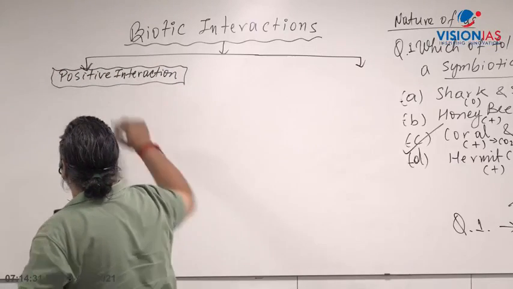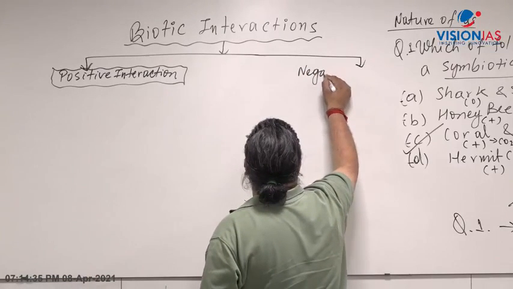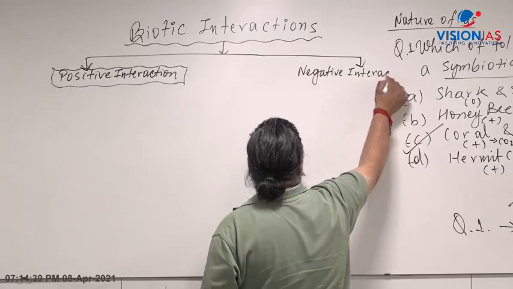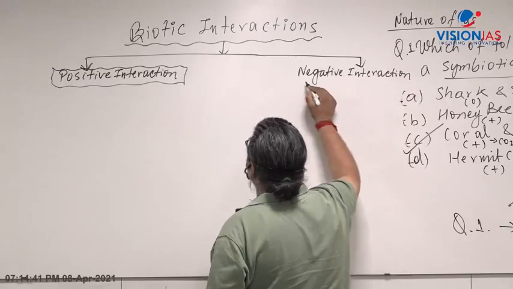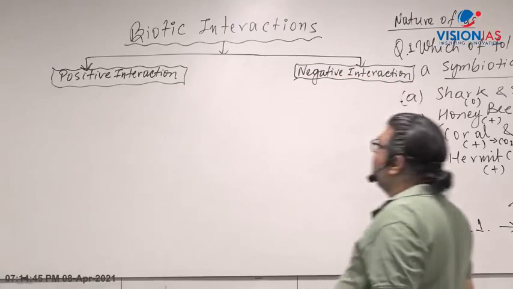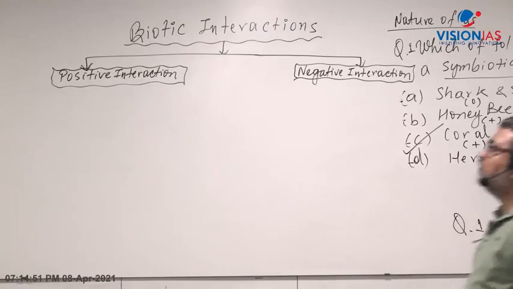Positive interaction, and second is the negative interaction. There are two types of interaction commonly found in the living world: positive interaction and negative interaction.